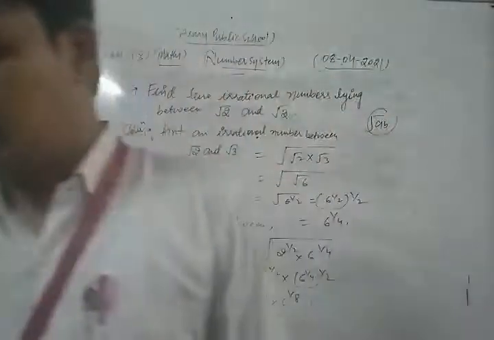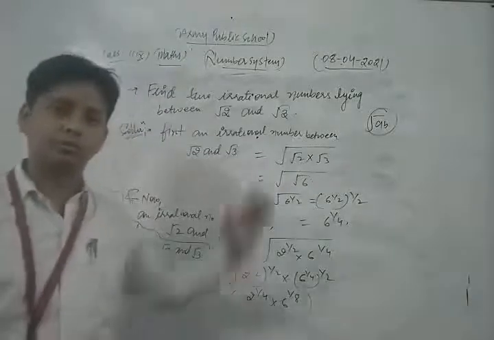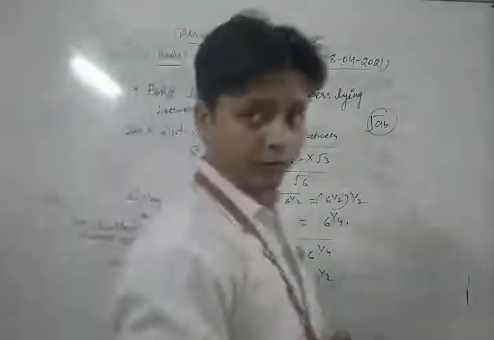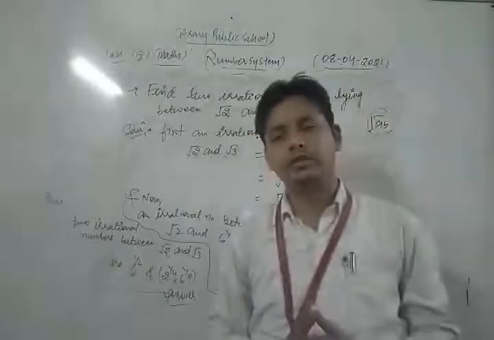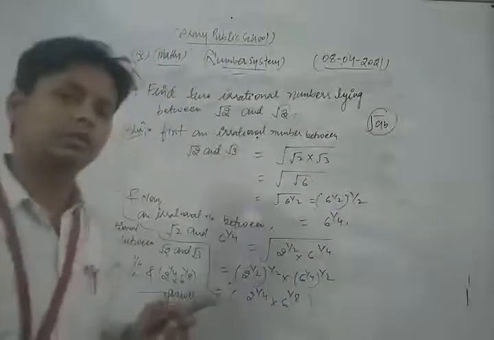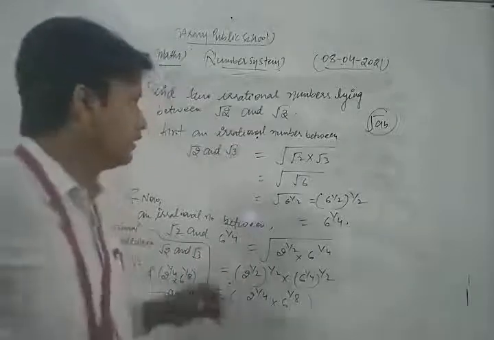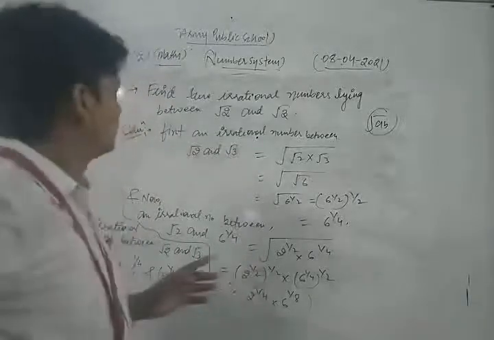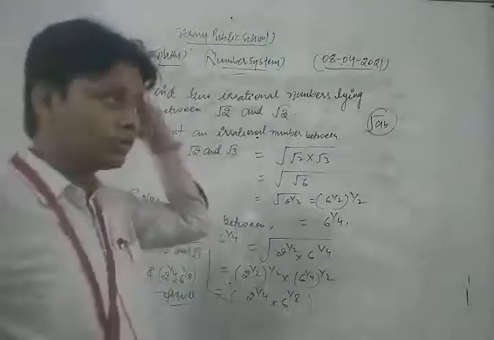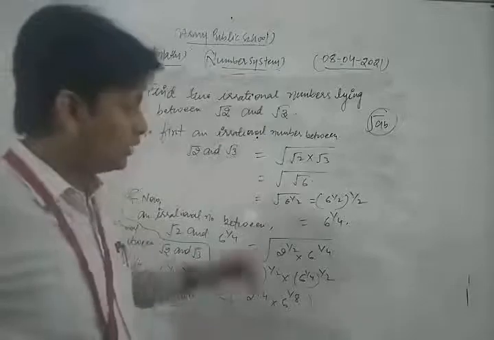Okay, thus dear student, that topic is now completed. These are very important questions of your syllabus. So please, dear student, do more and more practice of this type of question, and after that you can solve each and every question of your NCERT exercise. First of all, for that you learn the formula for the irrationality of the given number. If two numbers are given, an irrational number between them is always equal to under root a into b. So using that concept we solve.